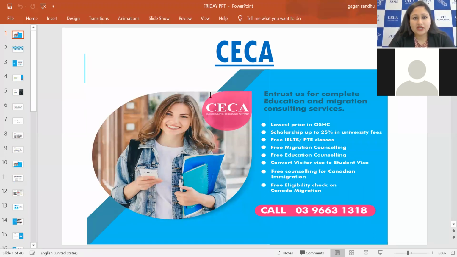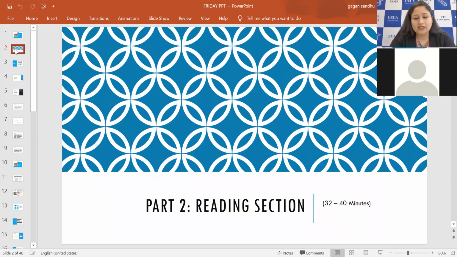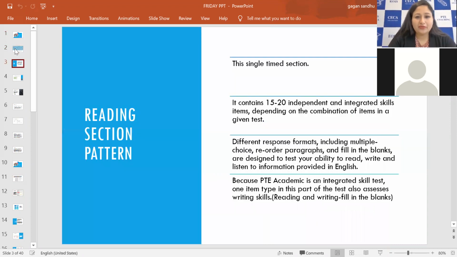So starting with the class, we were doing the reading item types, and the blanks we did yesterday, reading and writing blanks, and reading, filling in the blanks. So these two are done. The remaining item types we will be doing now, and after that we will be moving to the next item type, right? So the reading section is 32 to 40 minutes.